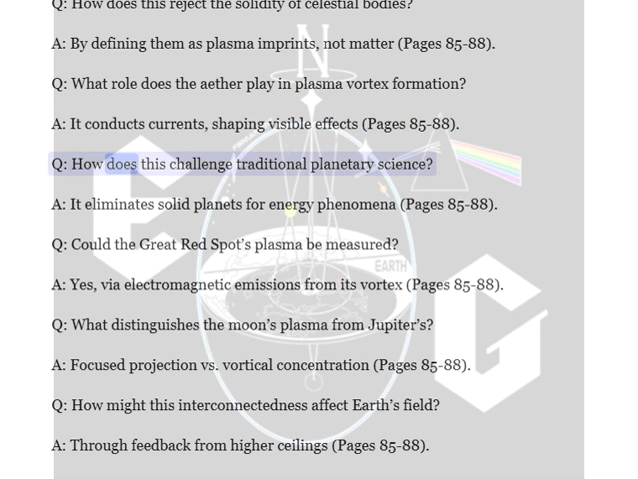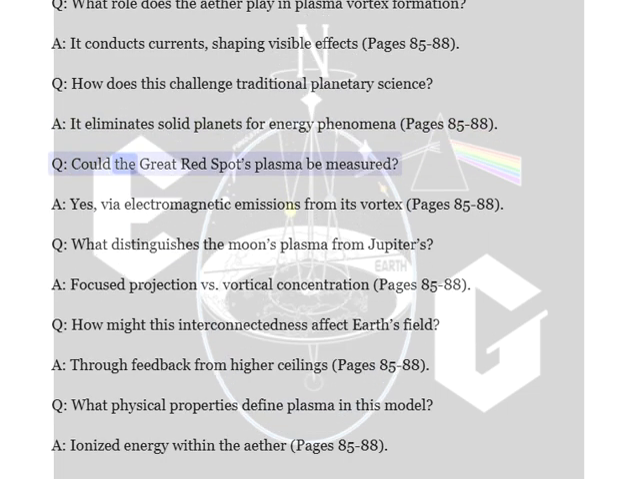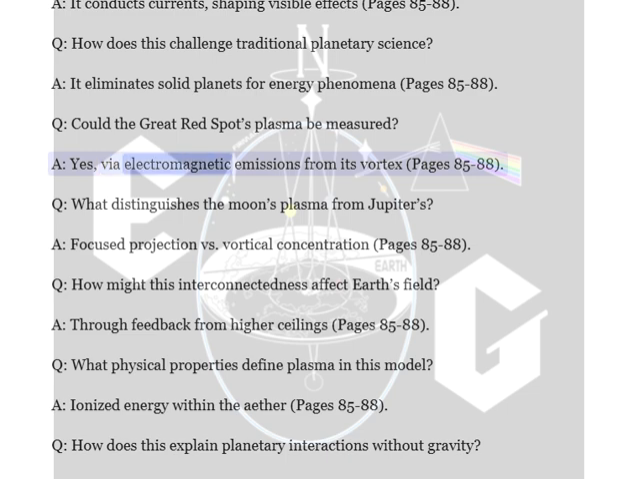Q. How does this challenge traditional planetary science? A. It eliminates solid planets for energy phenomena, pages 85 to 88. Q. Could the Great Red Spot's plasma be measured? A. Yes, via electromagnetic emissions from its vortex, pages 85 to 88.